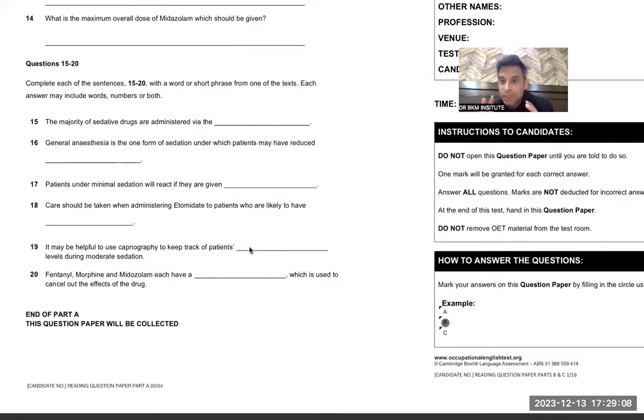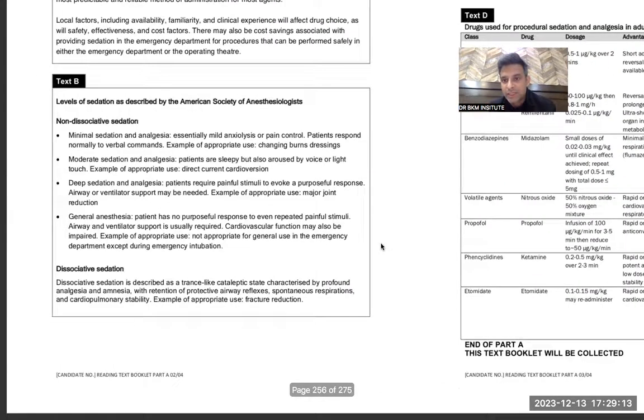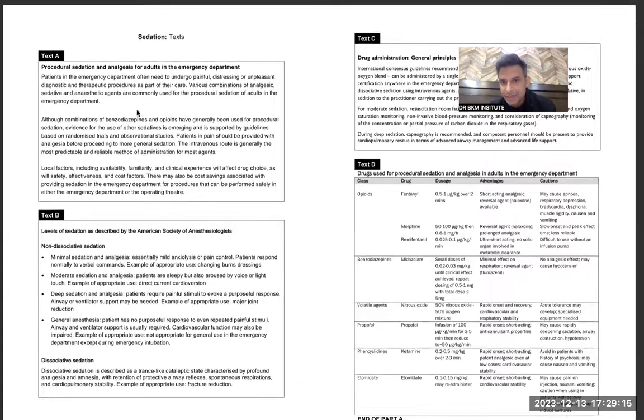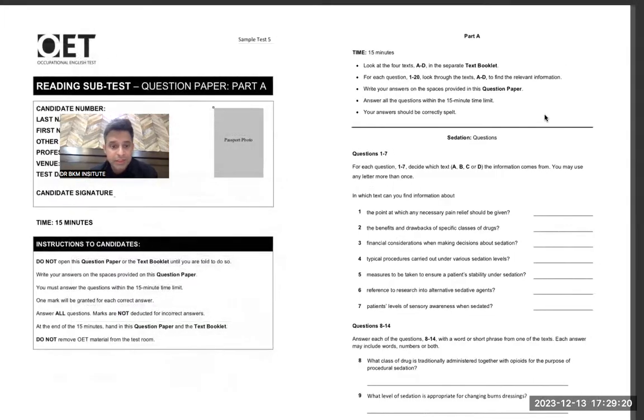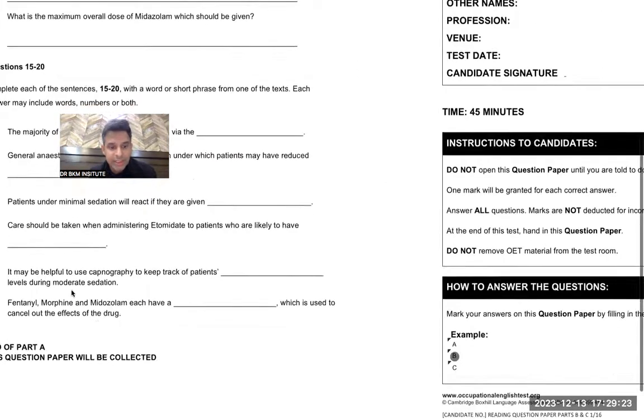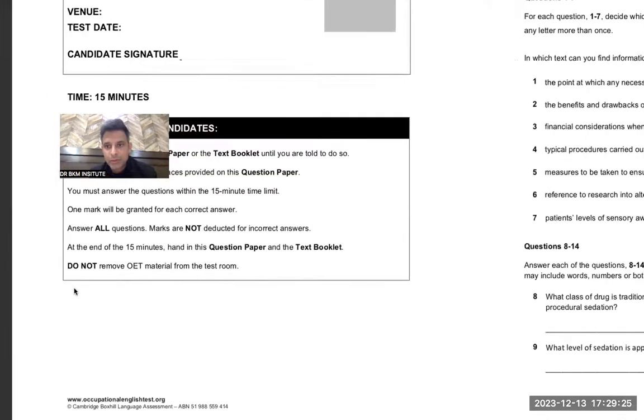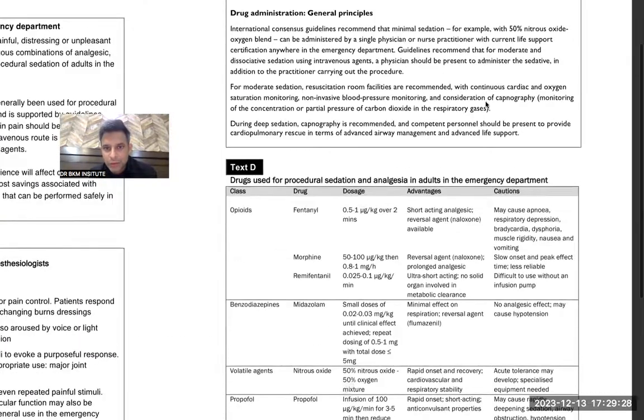So we have to talk about something which has levels. When I went on to this, I know capnography was given in the C part. So when I went on to this word, I found the word capnography. Then the second keyword was moderate sedation. So then I went on again. Capnography was given in moderate, and capnography was also given in deep. But my question has the keyword of moderate sedation. So I understood one point: it is not from this, it is only from these three lines. Again, I saved my time because I know it is from these three lines.